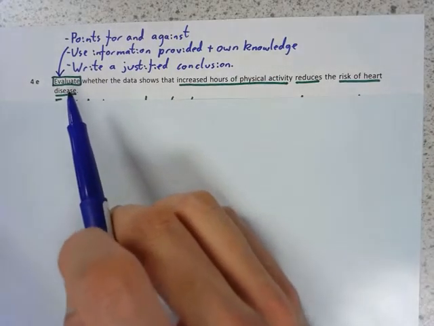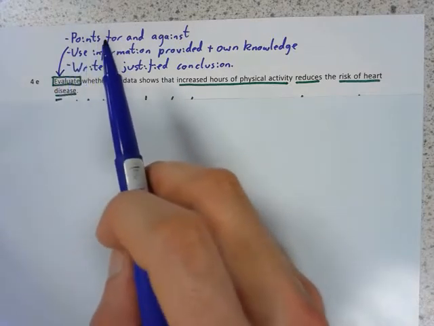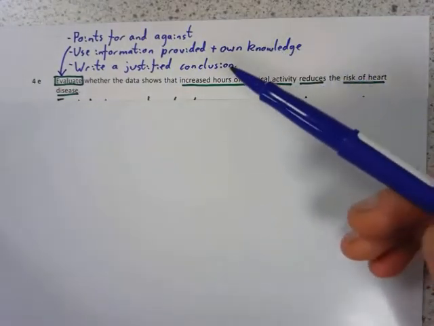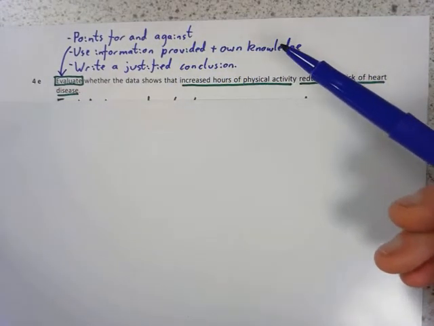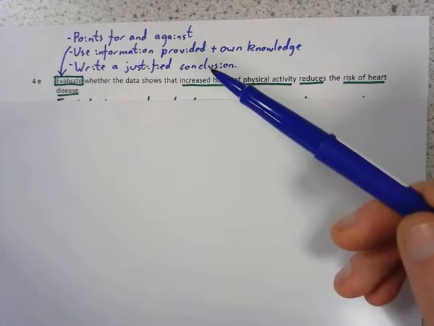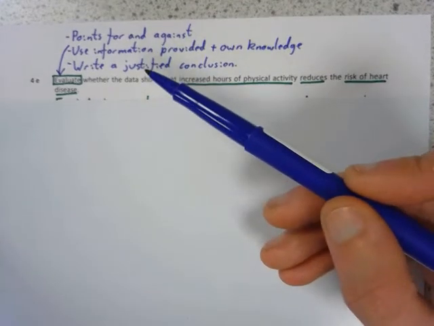It's going to be one of the trickiest questions you face in GCSE science. Evaluate means you need to write down points for and points that are against whatever the question is arguing. You need to use information provided, but you can also bring in your own knowledge as well. And you need to write a justified conclusion. It's not just a conclusion, it needs to be justified, which means it's linking back to the points, the arguments you made beforehand.